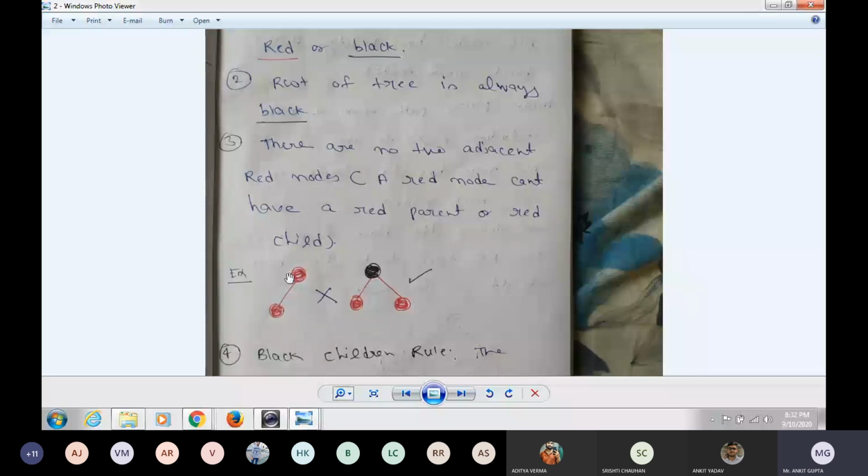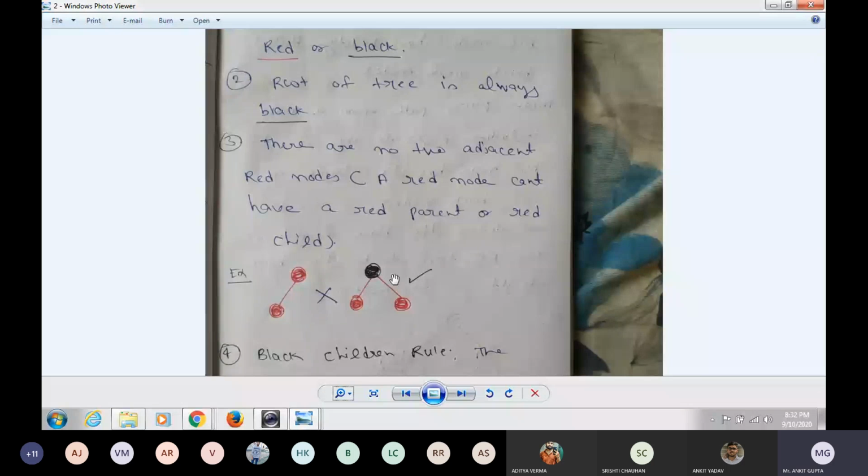So it will not be a Red Black Tree. But here you can see that the root is black, the children are red and red. Here the two red nodes are not adjacent. So I can say that it is a Red Black Tree because it follows properties number 1, 2 and 3.